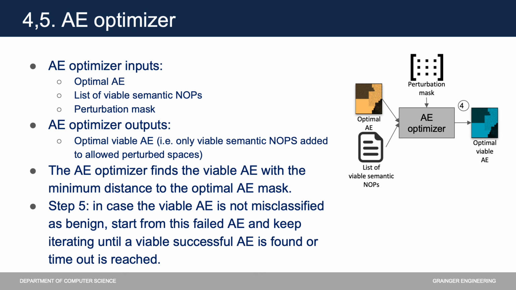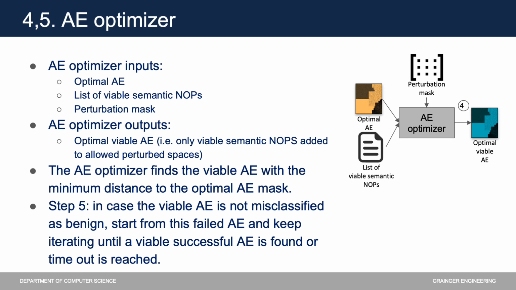Subsequently, the Euclidean distance between the instruction sequences in the allowed perturbation spaces and the semantic no-ops is calculated. This process identifies the semantic no-ops closest to each of the sequences in the allowed perturbation spaces of the optimal adversarial example. In the current implementation, this process is done sequentially for each perturbation block. After that, the semantic no-ops with the minimum distance are used to replace the perturbation blocks in the optimal adversarial example. The new adversarial example is called the optimal viable adversarial example.